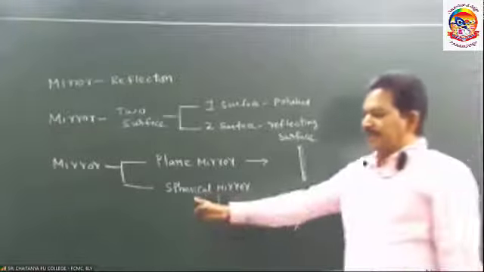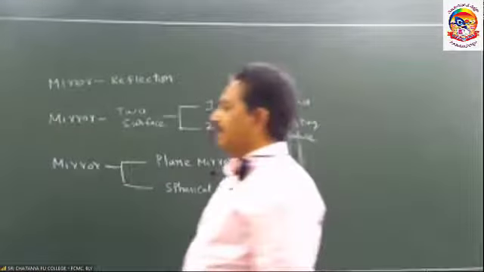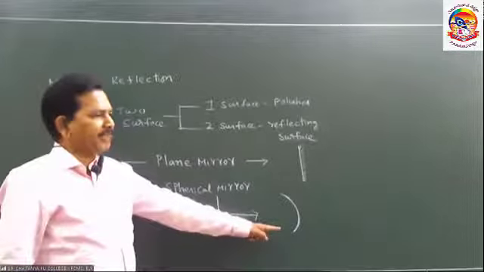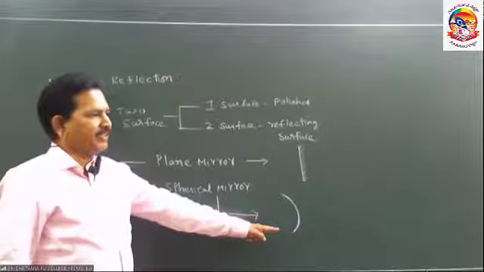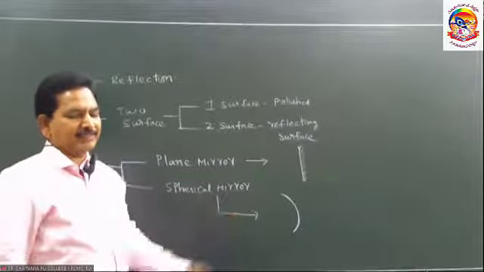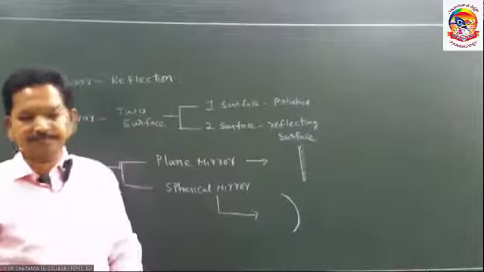The spherical mirror is a part of a complete sphere, and one side of it is polished. That is the spherical mirror.